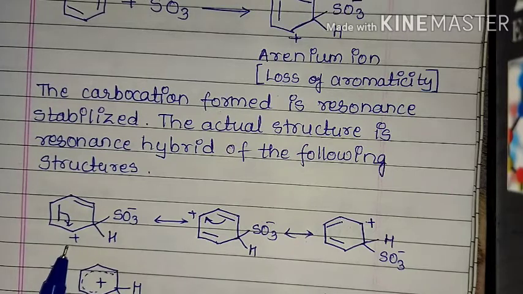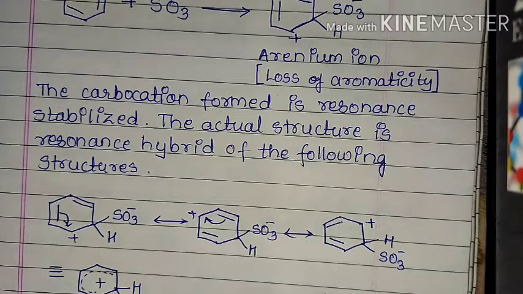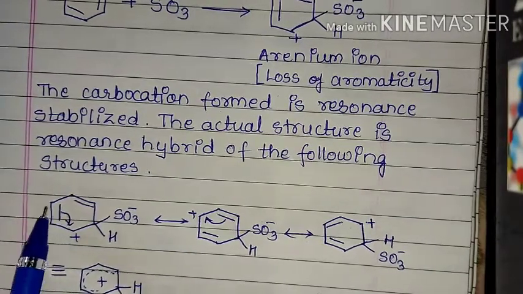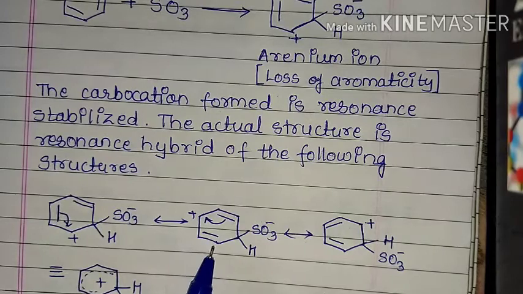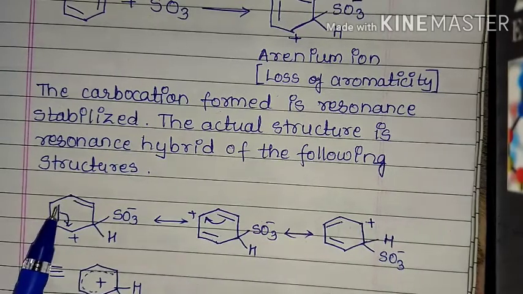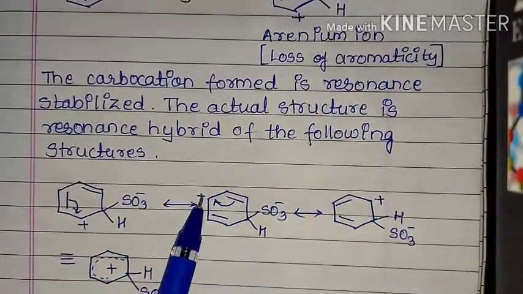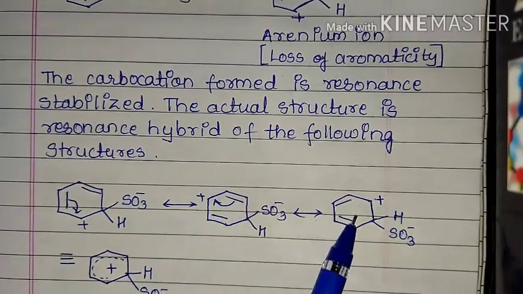Since this carbon is deficient of electrons, it will try to take the electrons from this carbon atom. See, if you don't have money, then you will ask your friends or your relatives, or you will borrow the money from them. In the same manner, this carbon atom will borrow the electrons from this carbon atom and take them to itself. Now we have the second structure where this carbon is satisfied with its electron deficiency. But since this carbon has given away the electrons, it will face a deficiency of electrons. Now we have to satisfy the electron deficiency of this carbon atom also. Hence it will borrow from this one. So we get this structure.